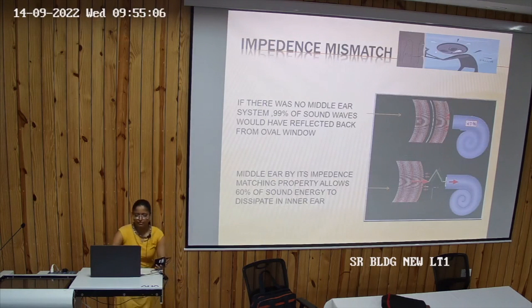So if there is no middle ear, then 99% of the sound wave is reflected back from the oval window. Maximum sound wave will not go to the oval window, right?